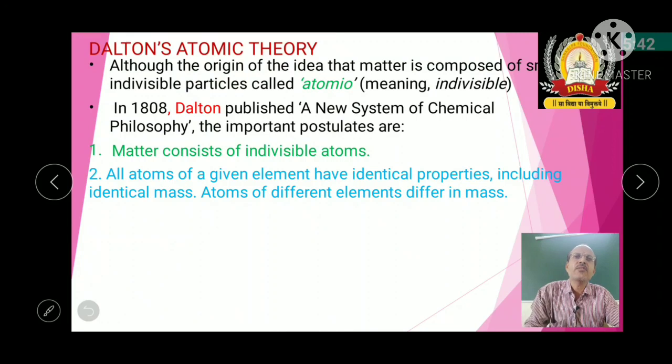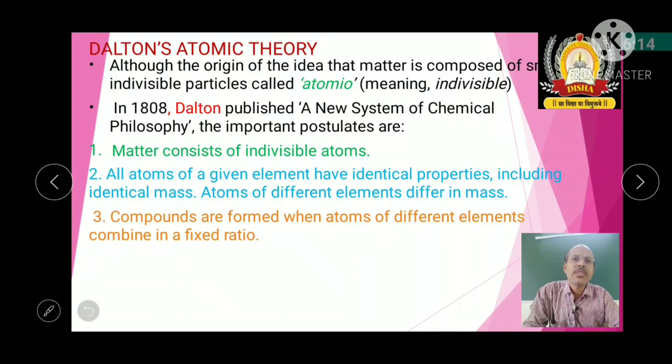For example, the mass of carbon is totally different from that of nitrogen. In nitrogen all atoms have the same mass, shape and structure, but a nitrogen atom is totally different from a copper atom. That is what he told in the second postulate.